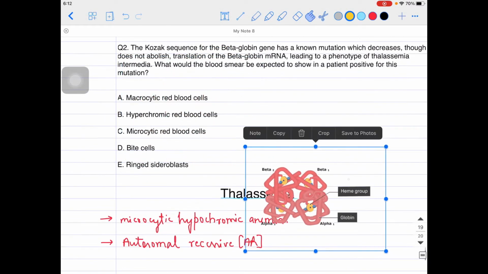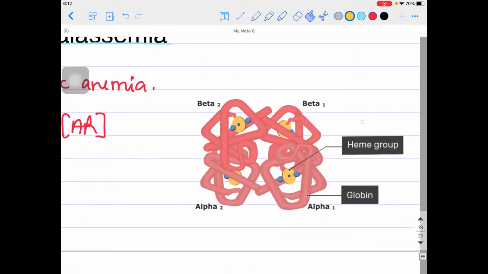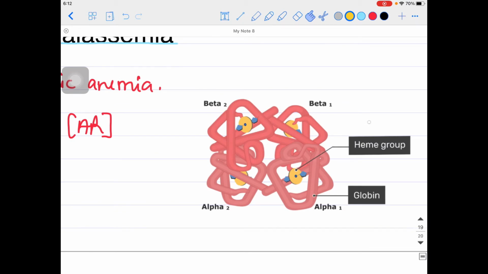I am showing the structure of hemoglobin because I want you to have a clear picture in your mind, so that you have a better understanding of thalassemia. This is the hemoglobin, and here we have two kinds of chains, alpha chains and beta chains, guys. Alpha 1, alpha 2, and with that beta 1 and beta 2. If the beta chain of this hemoglobin is affected, it is called beta thalassemia, and if the alpha chain is affected, it is called alpha thalassemia. I hope you are very clear about that.